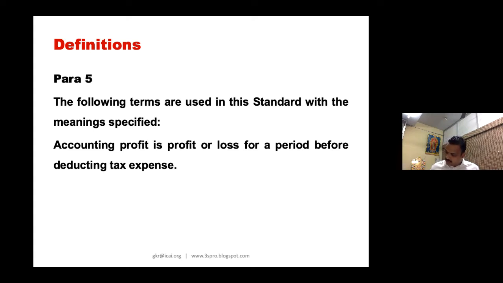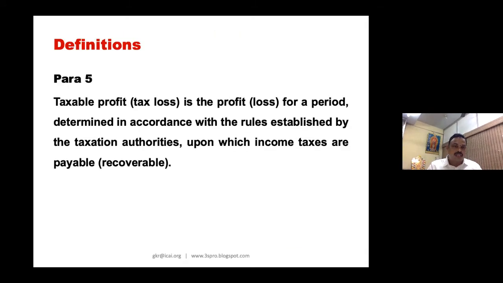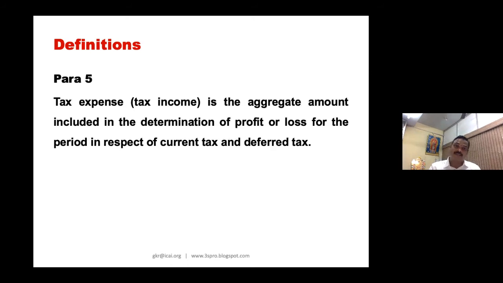Good. Now next is what is called the tax expense. Please look at tax expense, current tax, deferred tax. All these are defined actually. After this, I'll go one by one and unravel it. Now what is tax expense?